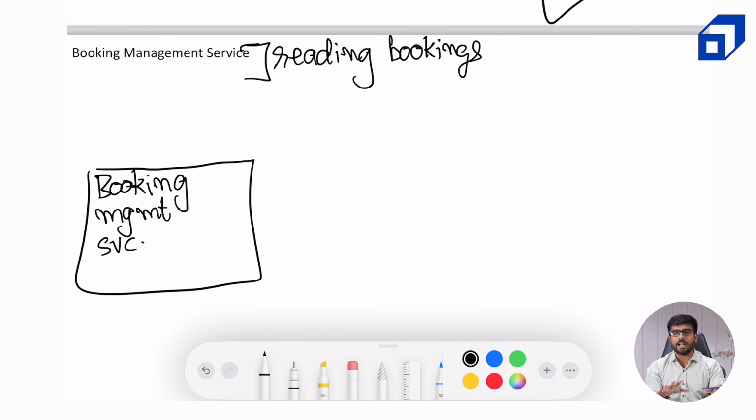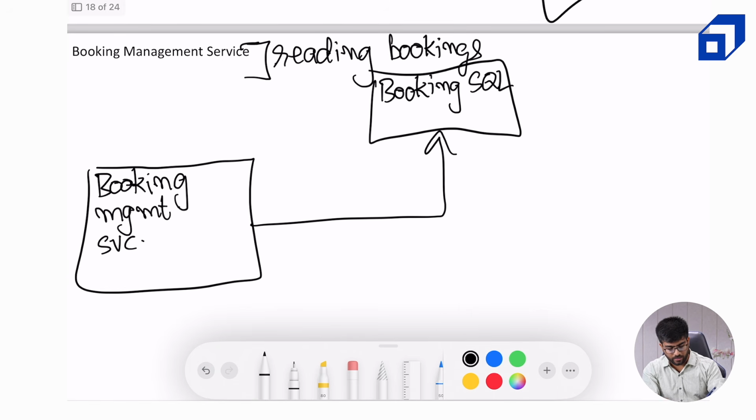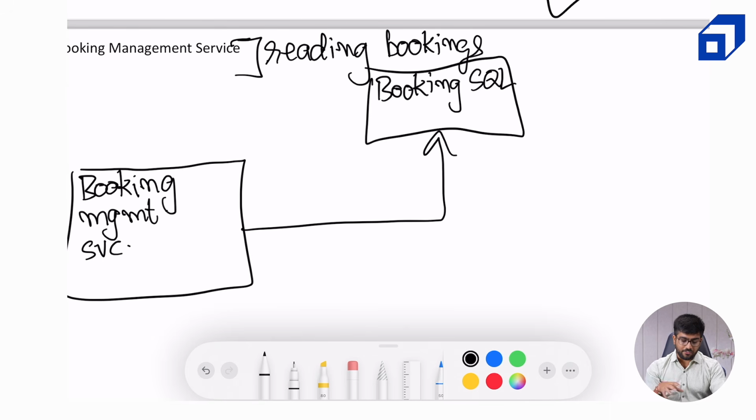But I would like to go ahead with a hybrid approach because we don't need to create another copy of the bookings table for this purpose. We can use the same bookings table as well. So I will use the same booking SQL cluster which we had created for our previous service. Some microservice architecture gurus might not like this approach, but it's again about a personal preference, so it's all right. So we are using the same cluster, and we can easily facilitate the fetch from the cluster which we had created for the booking service.